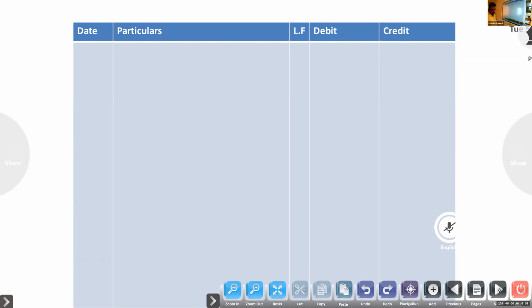Y owed 2,600 to X, so here the drawer is X. Y have to give rupees 2,600 to X. So X is the drawer.